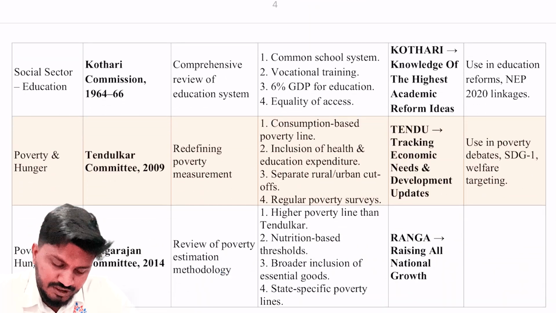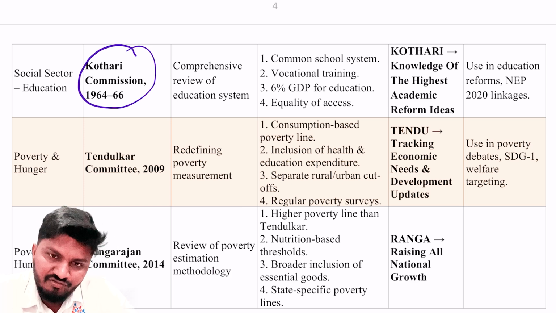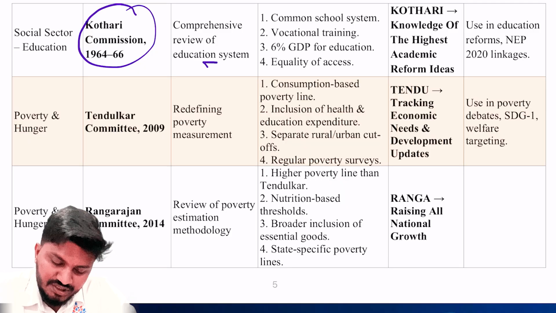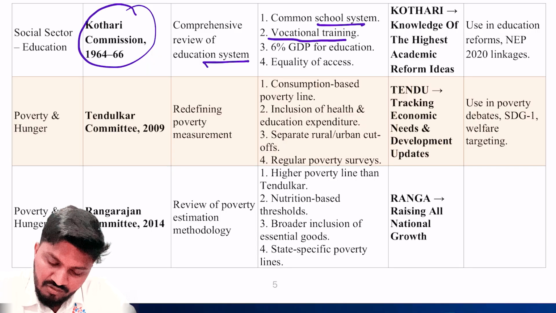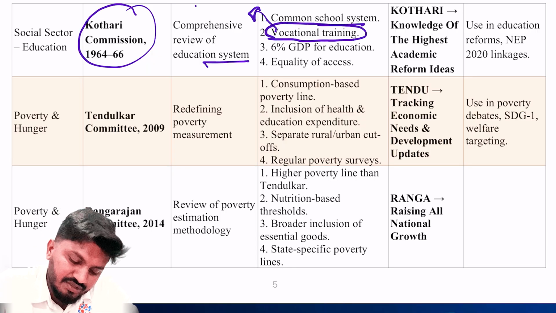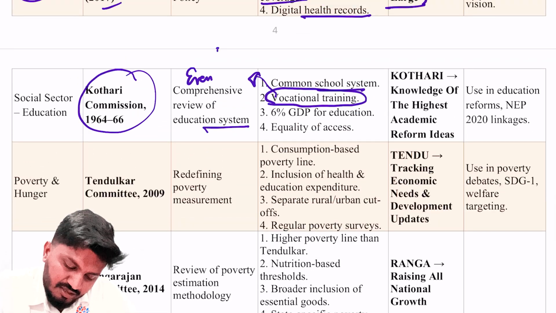Next is education. In education, the important committee is the Kothari Commission of 1964-66, a comprehensive review of the education system, common school system. The recommendations were common school system and promotion of vocational training, which is very important even in today's context because India is going through the phase of demographic dividend.